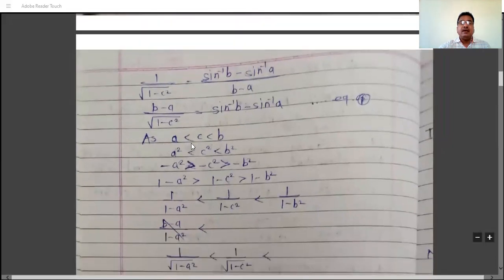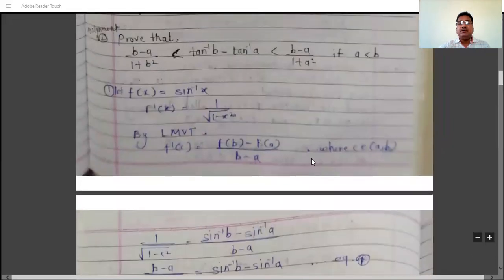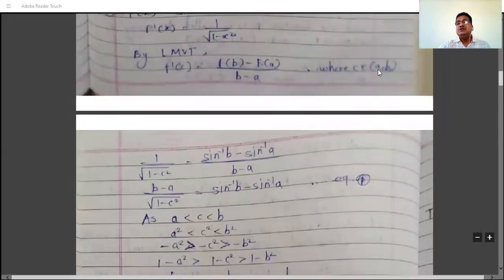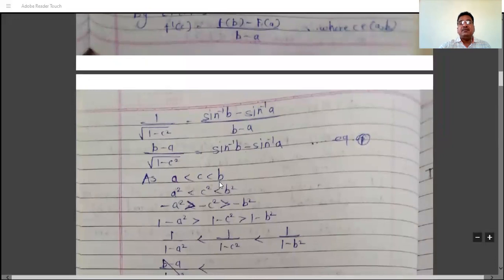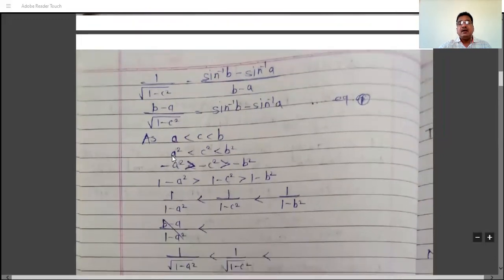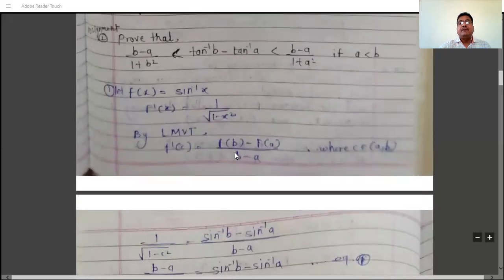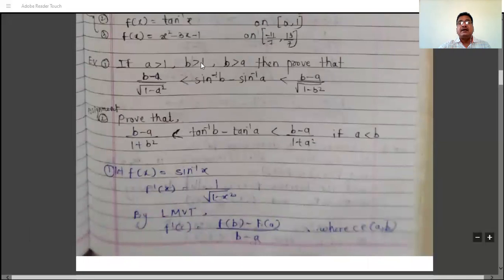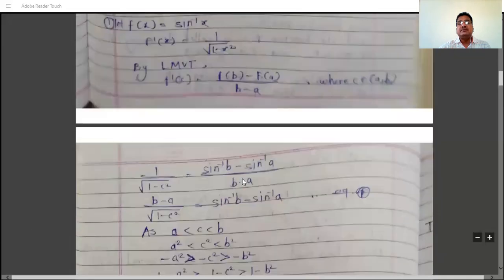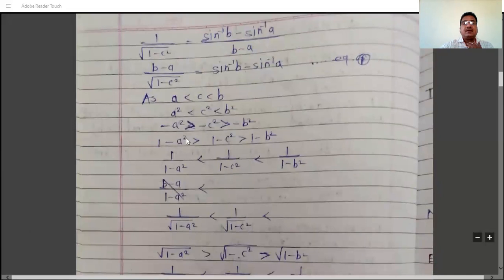As a is strictly less than c, strictly less than b, because c belongs to open interval a b, means what? c lies between a and b. c is strictly less than b and c is strictly greater than a. Then a square is strictly less than c square is less than b square, because all these a, b are greater than 1, means all positive quantities, and therefore their squares have the same relation, that is less than in between their squares.